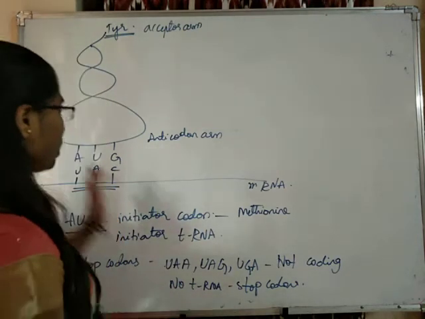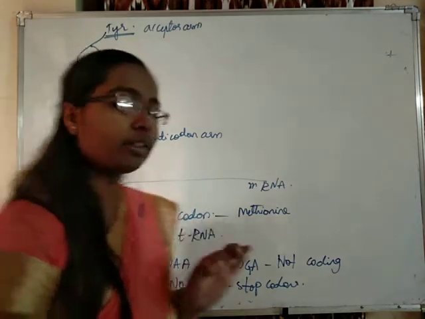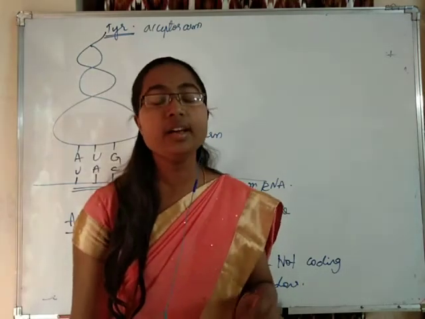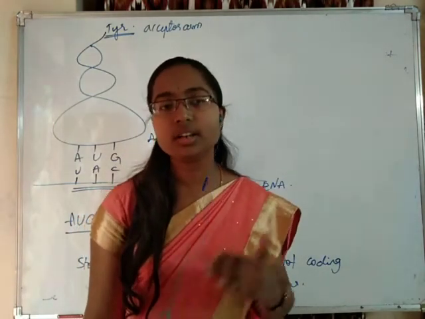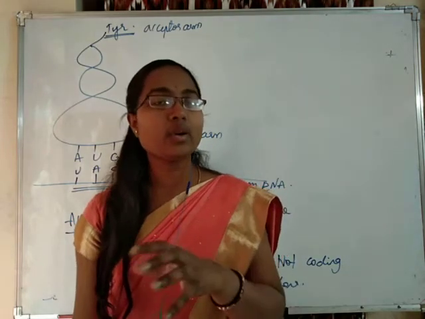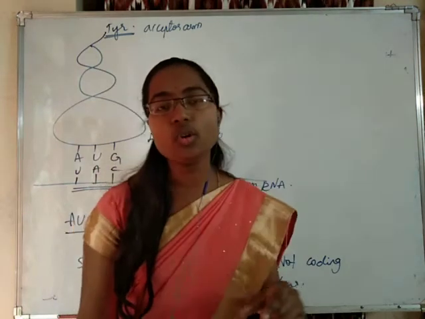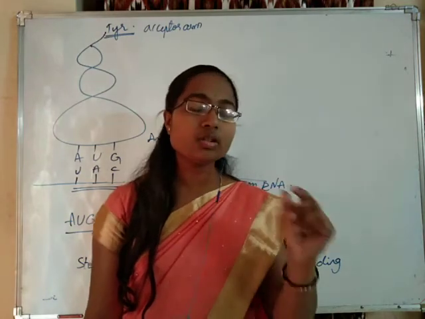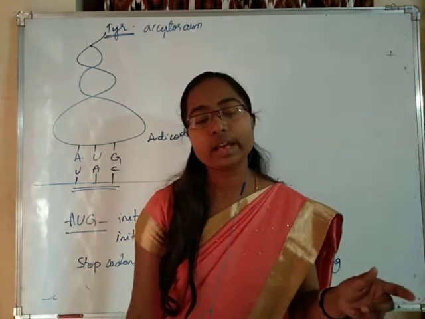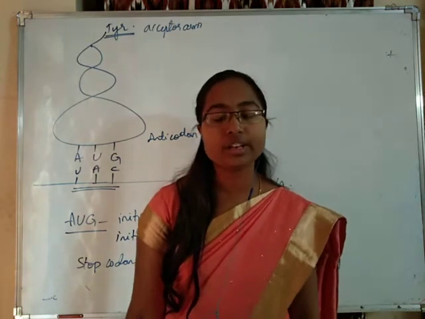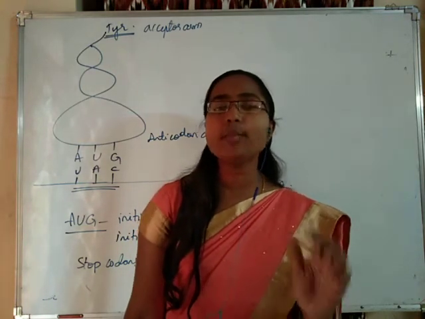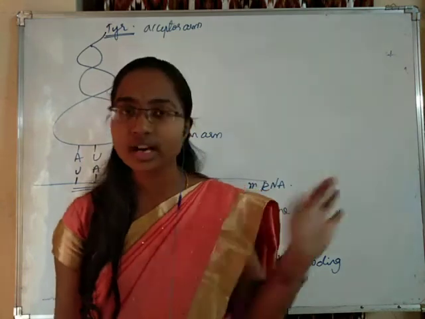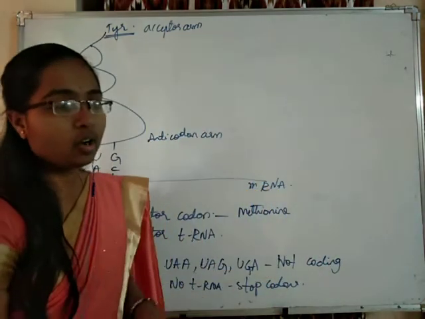Okay students, that's all related to tRNA or adapter RNA. We have learned that Francis Crick proposed the presence of tRNA. They were earlier known as soluble RNA, but later they were called transfer RNAs because they transfer the amino acids onto the polypeptide chains. They read the codon on the mRNA, they have the anticodon for that codon, and they bind an amino acid on their acceptor arm. Stop codons do not have any transfer RNAs, while the start codon has the initiator tRNA.